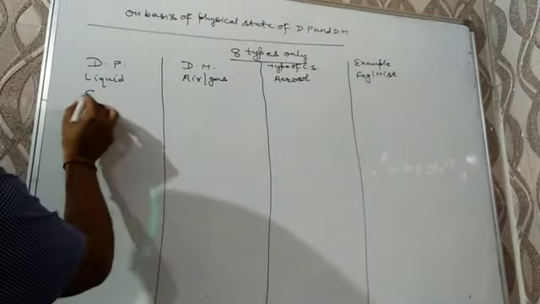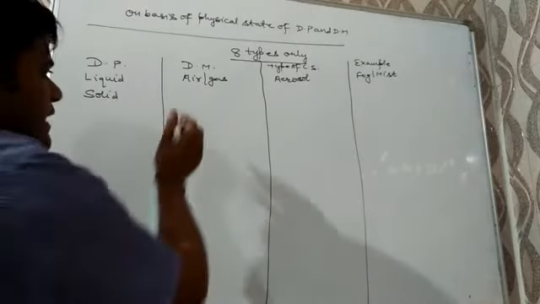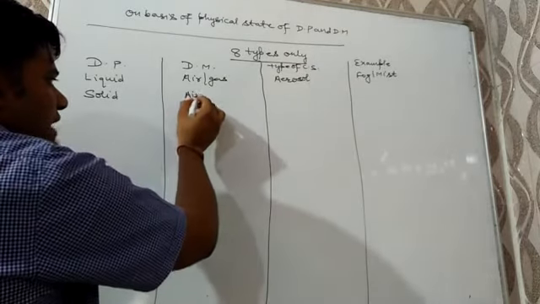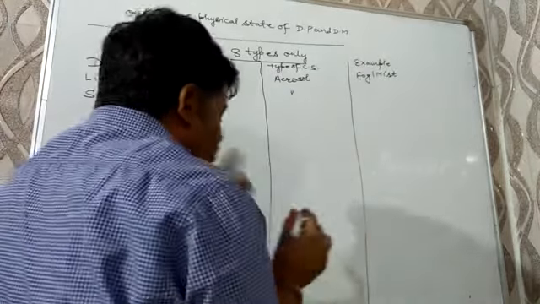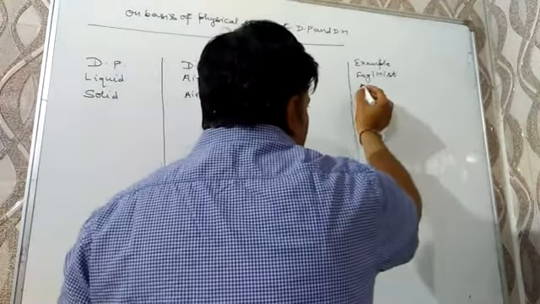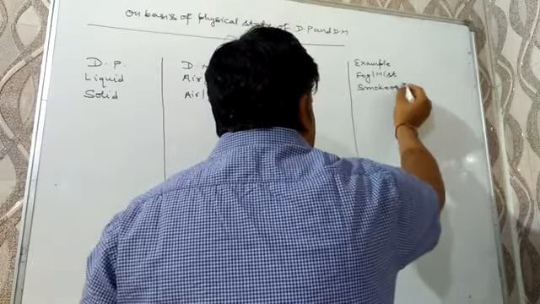The next case is when the dispersed phase is solid and the dispersion medium is air or gas. Then the colloidal solution is known as aerosol. Examples of it are smoke or dust.